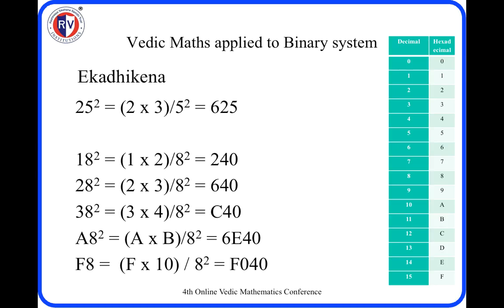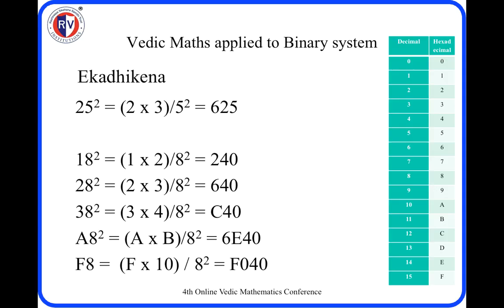So, squares of numbers ending with 5. We multiply 2 into 1 more than that, that is 2 into 3, that is 6, and simply write 5 squared, answer is 625. Now the role of 5 is taken by 8 in our hexadecimal system, which is half of the base here. Just as in the decimal system 5 is half of the base, 8 is half of the base, that is 16.